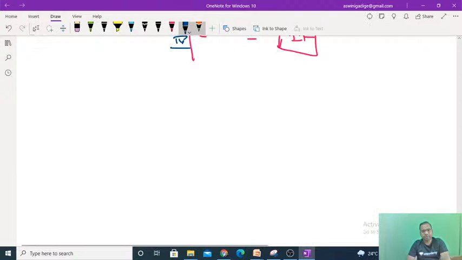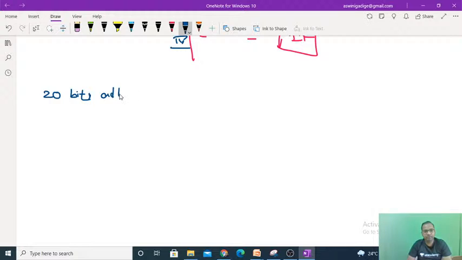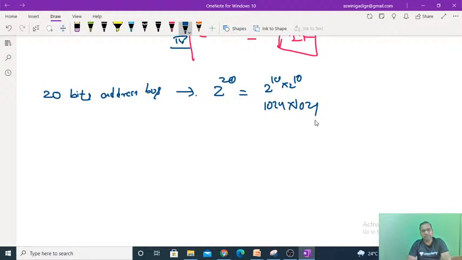With a 20-bit address bus, what is the memory capacity? The memory capacity is 2 power 20. 2 power 20 means 2 power 10 into 2 power 10, which is 1024 into 1024, that we can take as 1 MB. That means the size of the memory of 8086 can be taken as 1 megabyte.